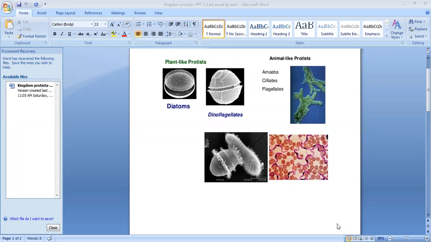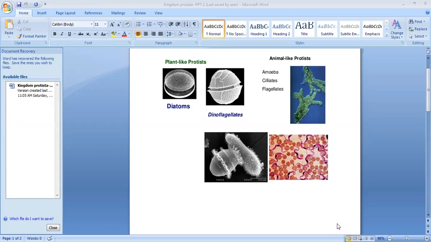I have explained about protozoans. So there are 4 groups of protozoans: amoeboid protozoans, flagellated protozoans, ciliated protozoans, and sporozoans. And one more point about protozoans: they lack cell wall. They don't have cell wall. Okay. Then now here you can see there are different types of examples of protists.